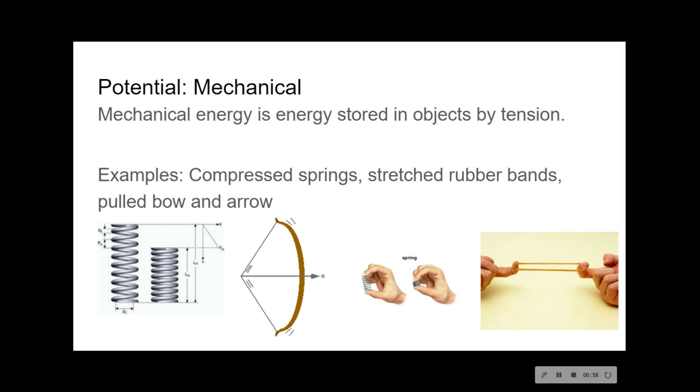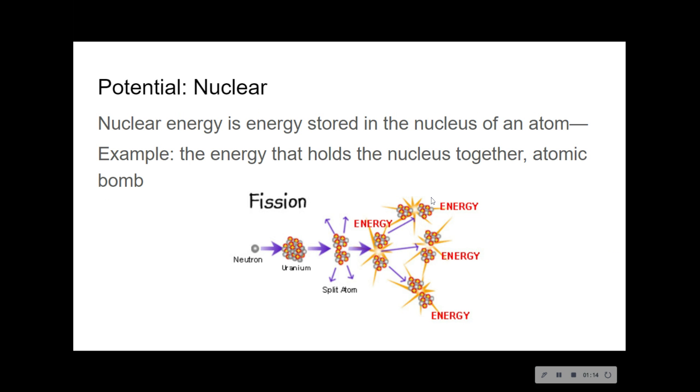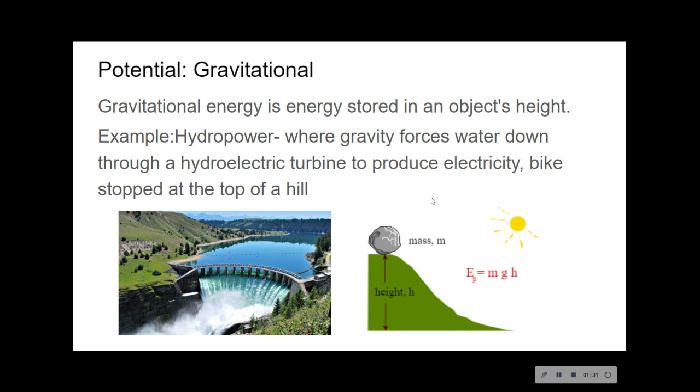Potential mechanical energy is anything stored in the tension of an object. For instance, a rubber band stretched is potential energy. A pulled bow and arrow is potential energy. Any kind of spring is potential energy. Potential nuclear energy is stored in the nucleus of an atom. So this is the energy that holds the nucleus together, and then it can turn into something like an atomic bomb or fission, where you split this atom and energy bursts forth.